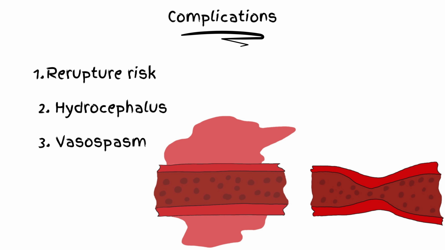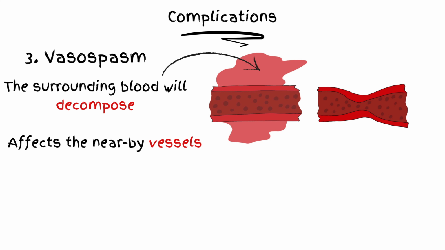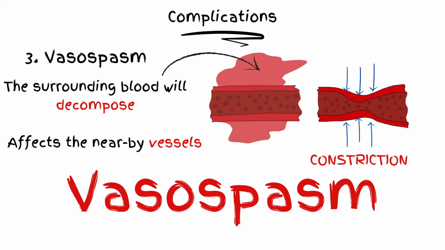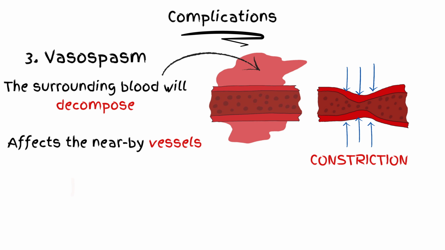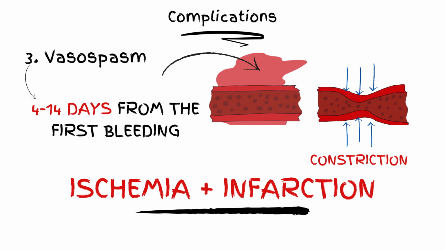Third, vasospasm. The surrounding blood previously released during the acute bleeding will decompose over time. The substances found in the blood residue will irritate the nearby vessels, making them to narrow. This process is also known as vasospasm. This will lead to symptomatic ischemia and infarction of the affected territory. The vasospasm appears after 4 to 14 days after the first hemorrhage.